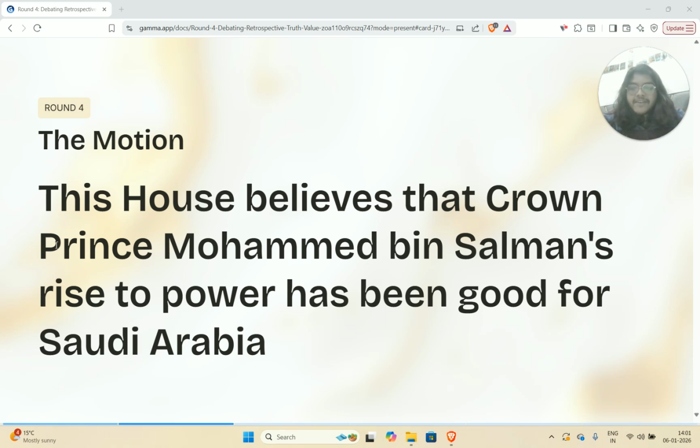But what it also means is that this motion is not just ascertaining or determining the impact that MBS has had on Saudi Arabia. It is ascertaining the impact of the phenomenon of his rise. And when you do talk about the rise of MBS, there are many things that are involved in that rise that are not just MBS. So, what else do you mean by the rise of MBS? What are the various factors surrounding him that are at odds with what Saudi Arabia used to be like?